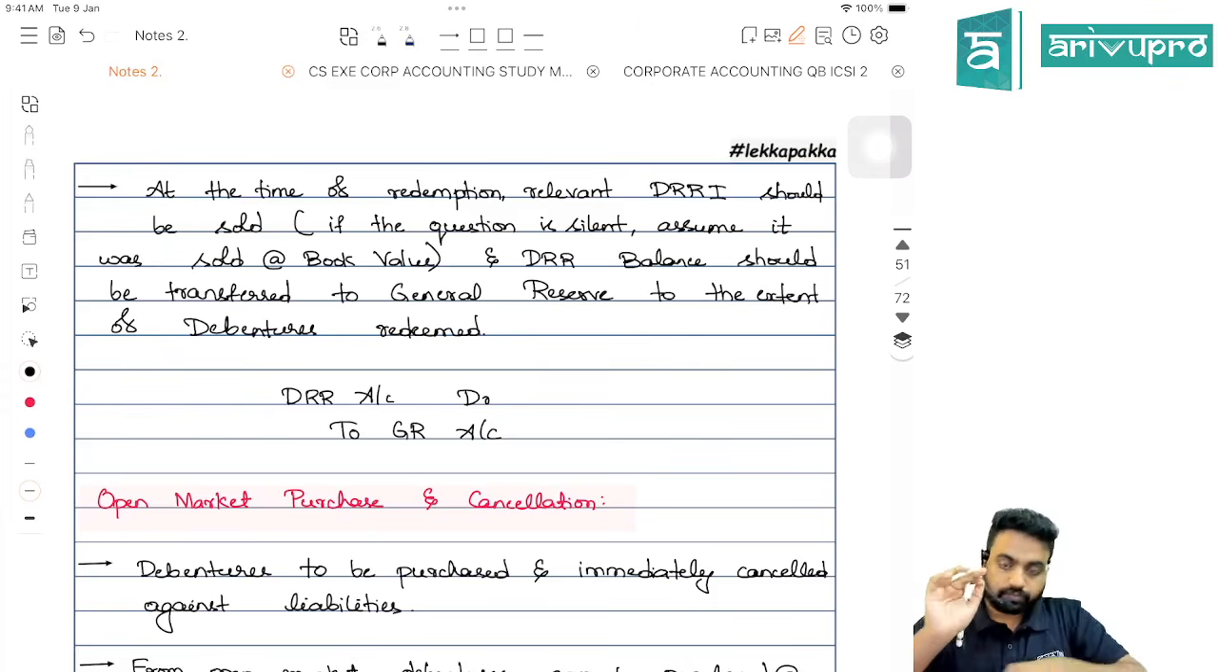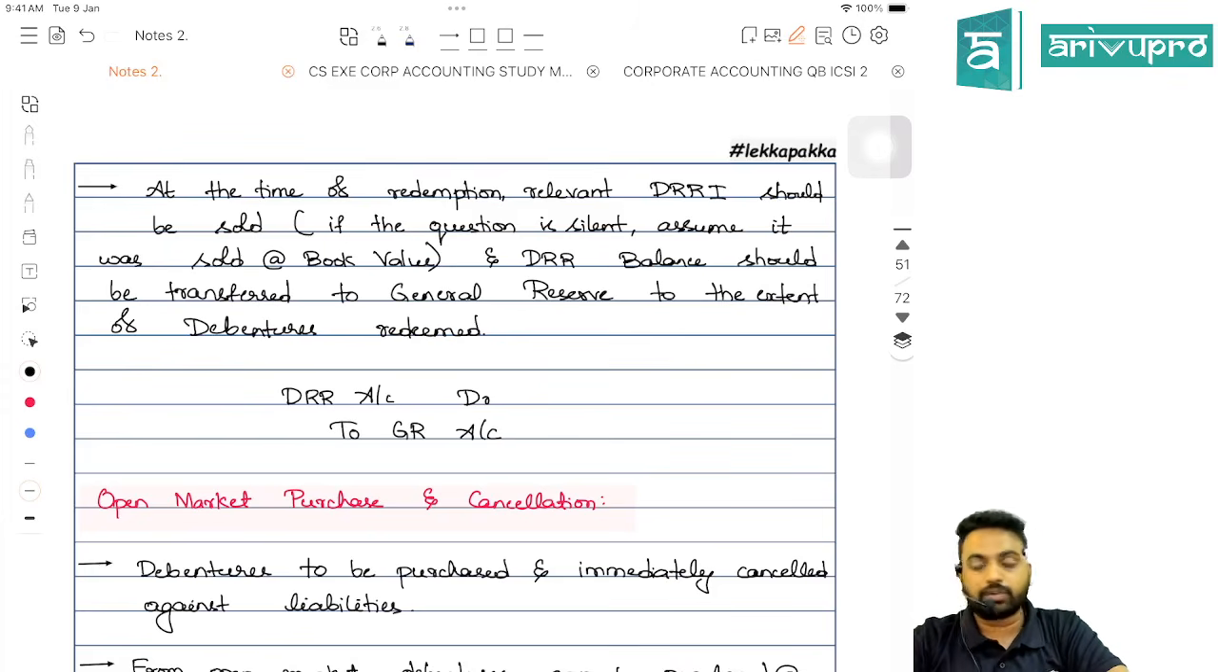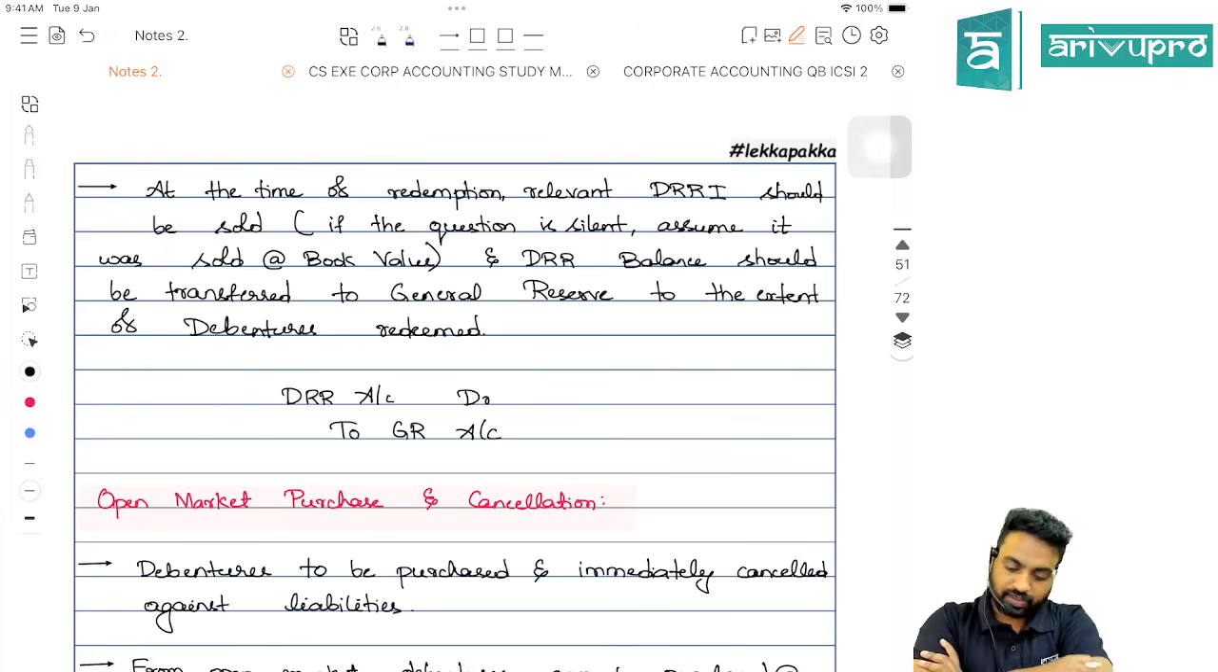So how much you can write back, reverse it, or you can transfer to GR to the extent of value of redemption. Okay, to the extent of redemption, you can transfer DRR amount to the General Reserve. Clear? Yes.